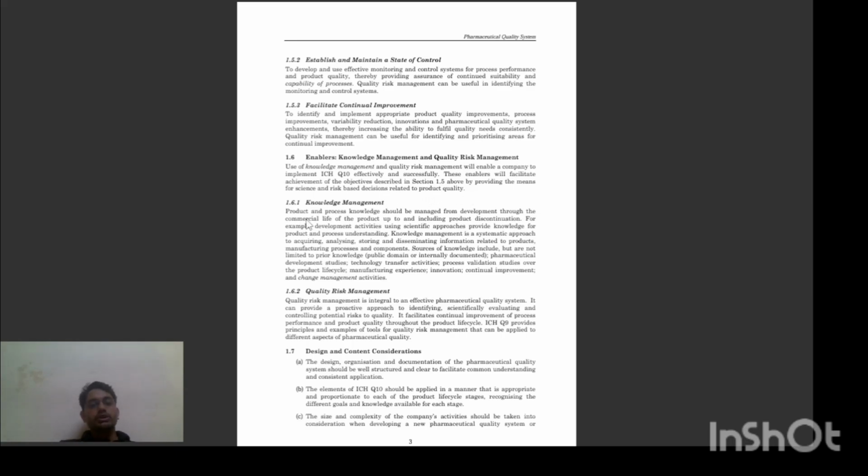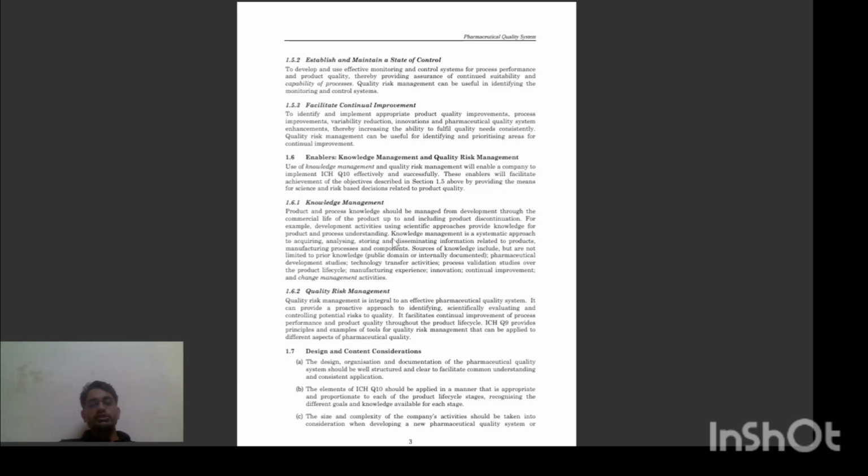Knowledge management: product and process knowledge should be managed from product development through the commercial life of the product, up to and including product discontinuation. The knowledge gained during product development should be managed up to the discontinuation of the product. For example, development activities using scientific approaches provide knowledge for product and process understanding.